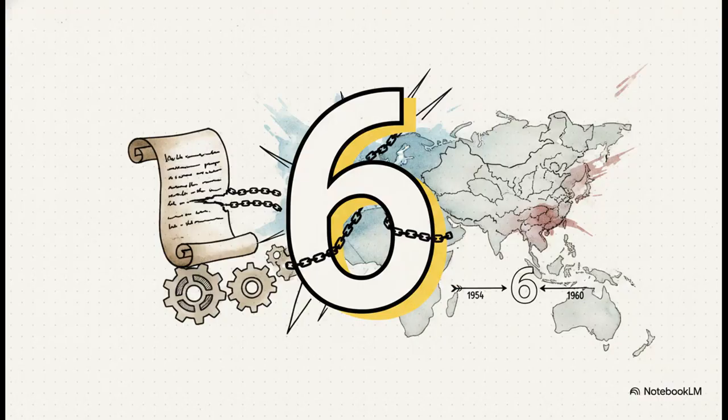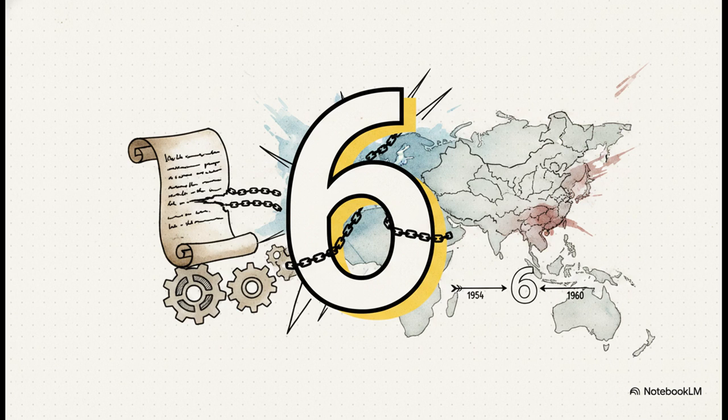Which brings us to a really crucial detail, the number 6. Prime Minister Nehru actually wanted a robust 20-year peace pact to guarantee long-term stability in the region. But China strategically negotiated that down. They only agreed to a 6-year term covering 1954 to 1960.